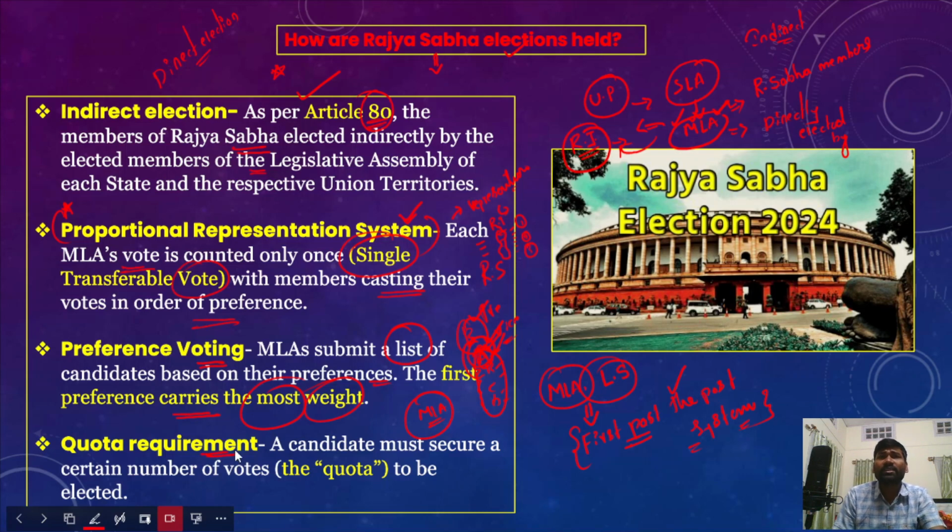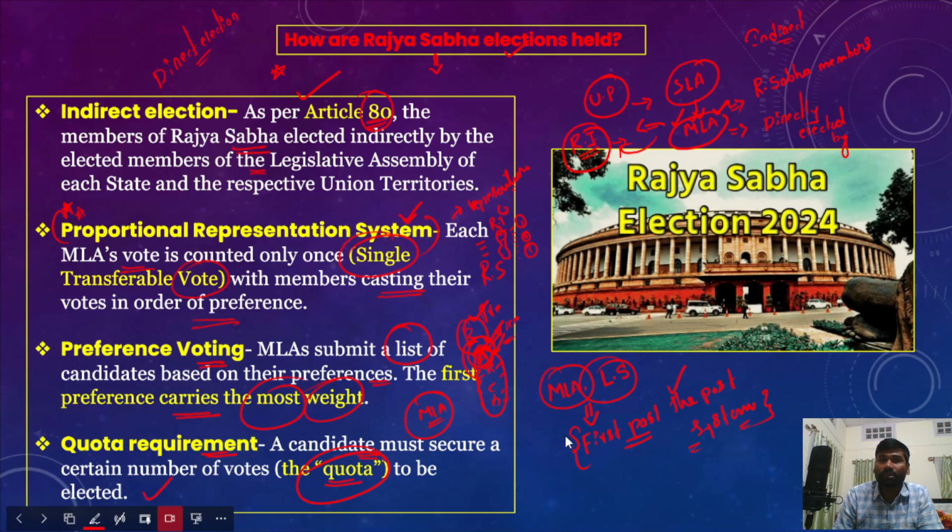After that, there is also a quota requirement that is mandated in the proportional representation system. This essentially means that a candidate must secure a certain number of votes. That is considered the quota to be declared elected. In the proportional representation system, every candidate must secure at least a certain quota of vote share. Only then would he be declared elected.